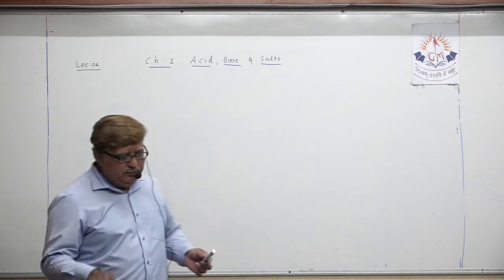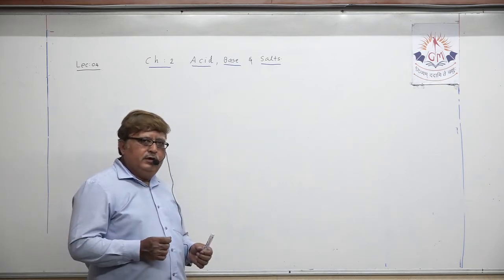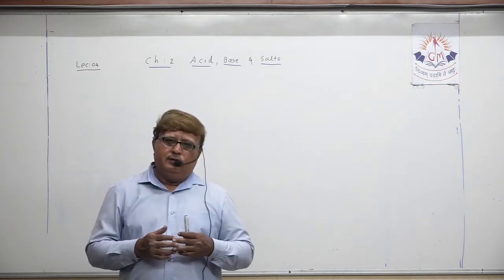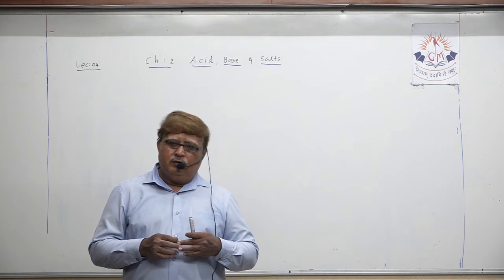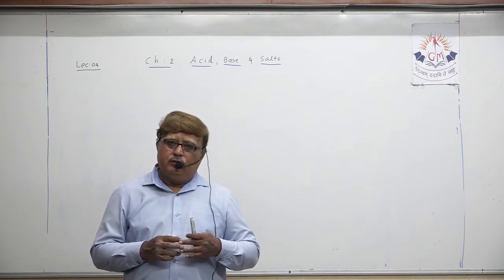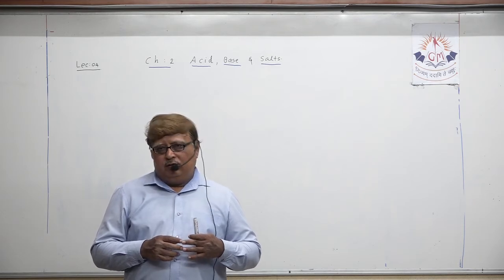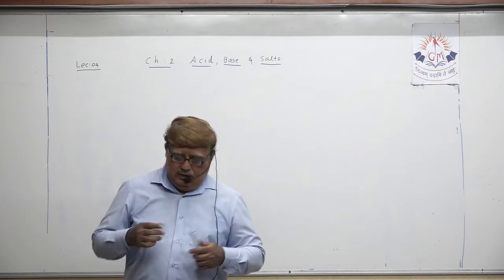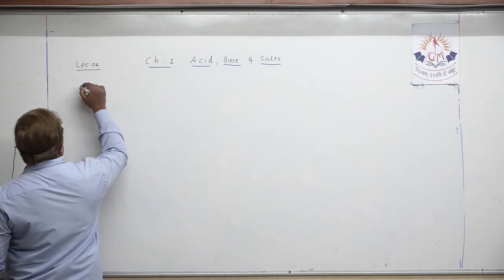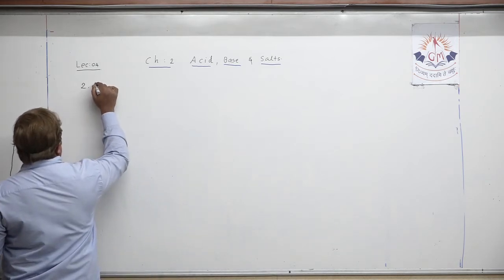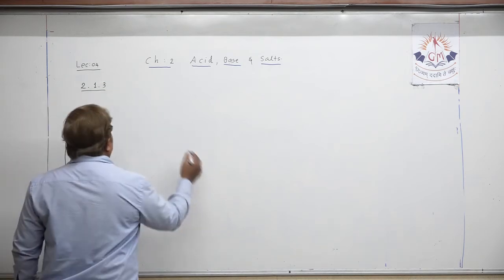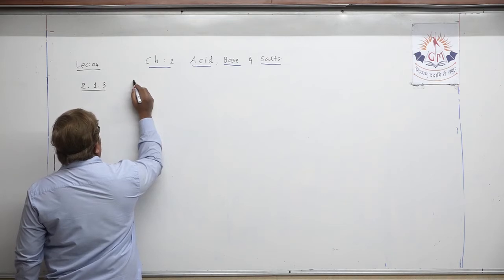Now today, my dear student, what we are discussing is the third property, that is reaction of acid with metal carbonate and metal bicarbonate. Let us write it. So today we are discussing 2.1.3. Name doesn't matter so much. And today we are going to discuss